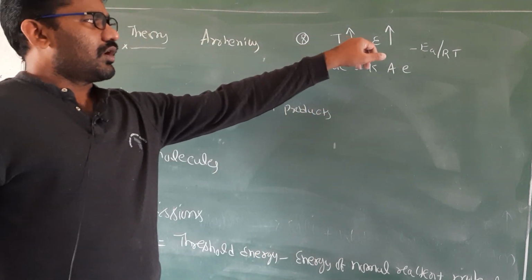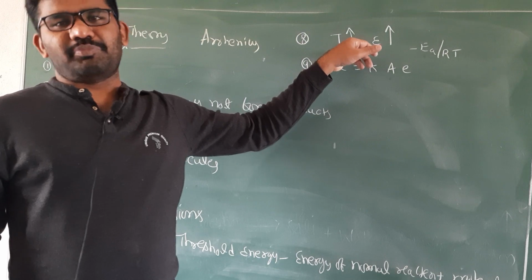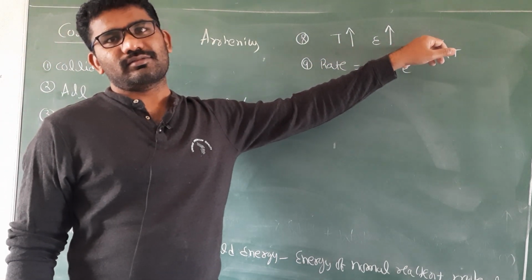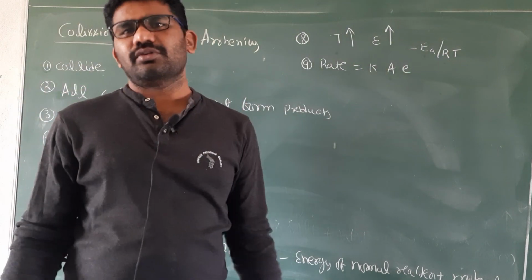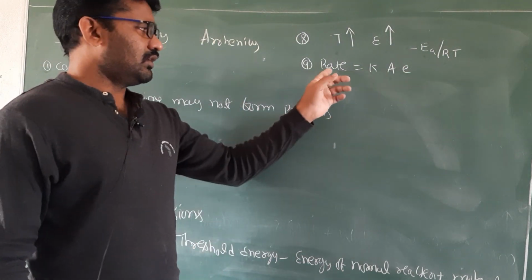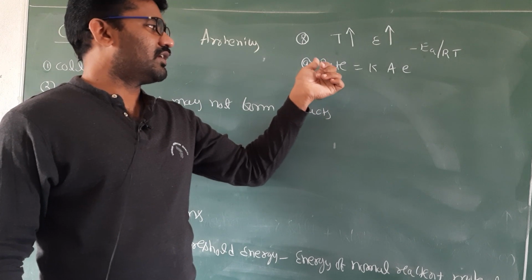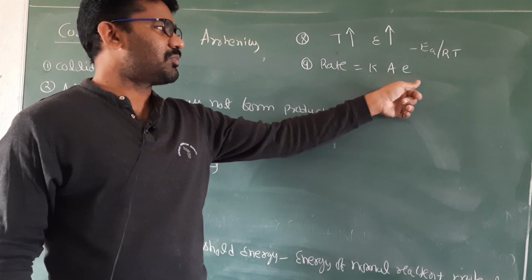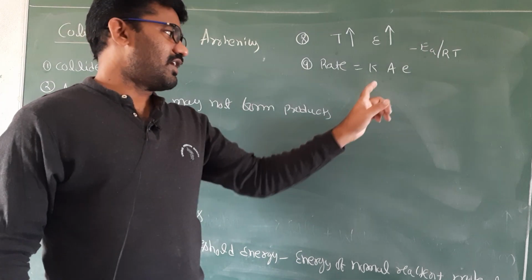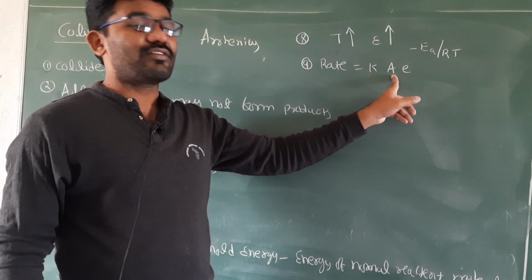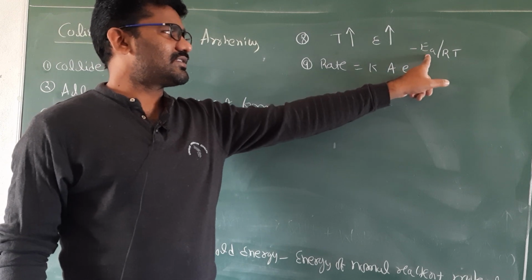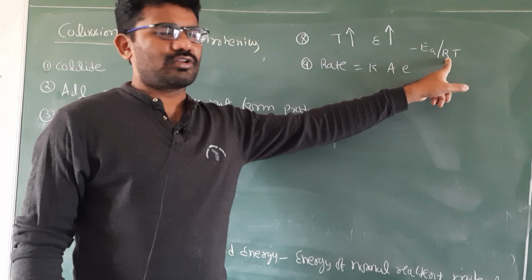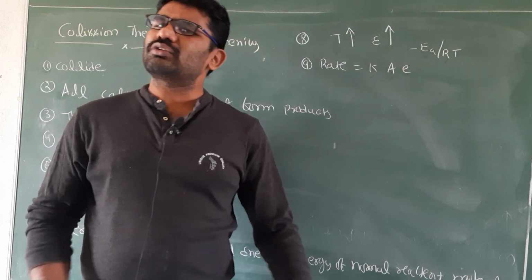Upon increasing temperature, energy of reactant molecules also increases, so the number of collisions also increases. The relation is rate equals K = A e power minus Ea by RT, where K is the rate constant, A is the frequency factor, Ea is the activation energy, R is the universal gas constant, and T is the absolute temperature.